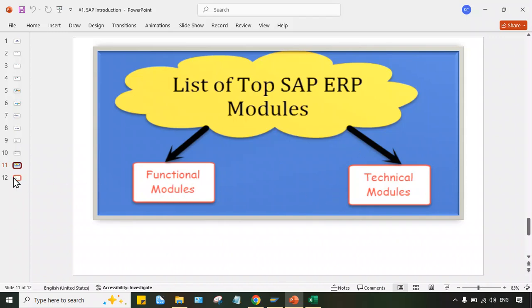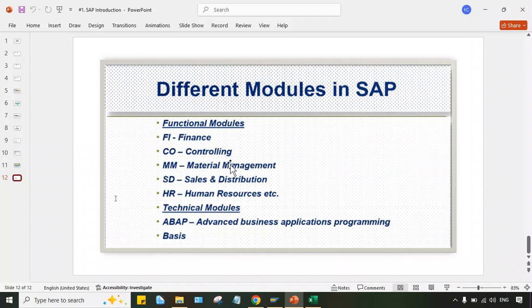Now again, look here. In the functional module, we have several modules like FI, which stands for finance, CO for controlling, MM for material management, SD, HR. We have other modules also like PP, PM, QM, PS. PP stands for production planning, PM for plant maintenance, PS for project system, right? So these are all functional modules. In the technical module, we have ABAP and BASIS.